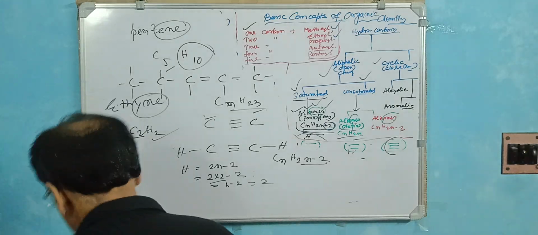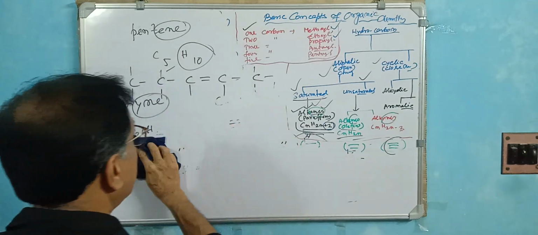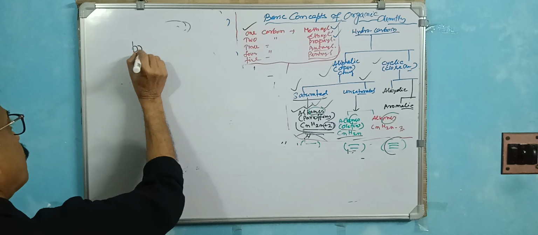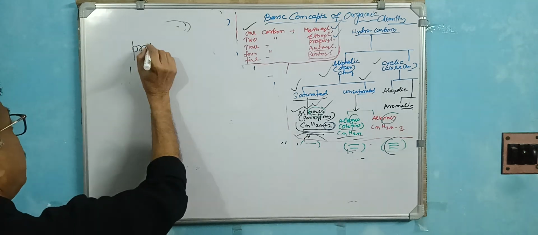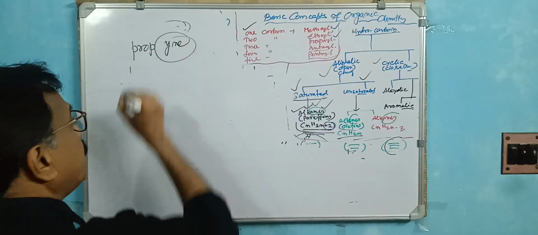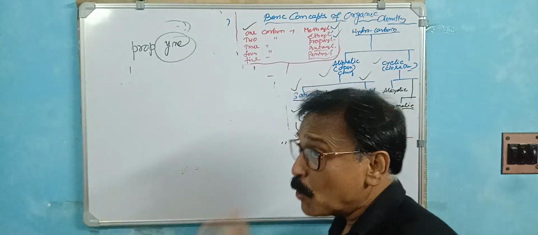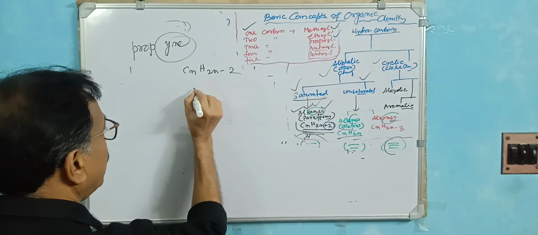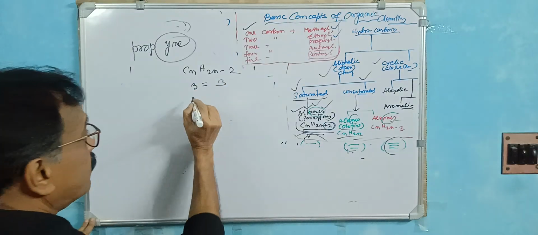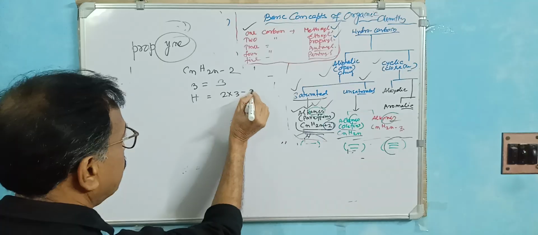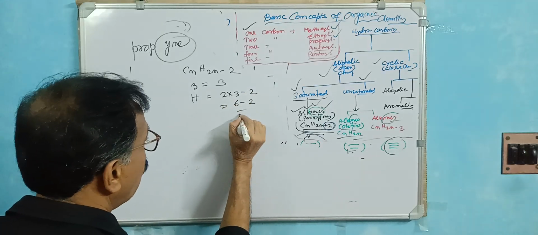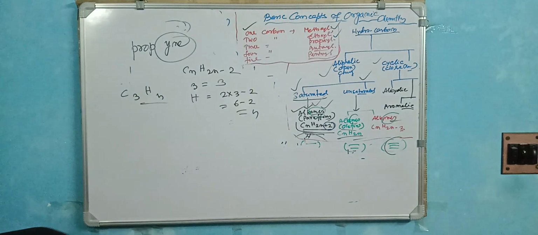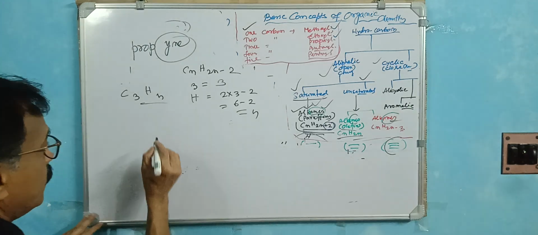Now propyne. Prop means 3. What is the general formula of propyne? The Y-N-E pronunciation is very important. Prop means 3. So the general formula is CnH2n minus 2. N is 3, so the H number is 2 into 3 minus 2, that is 6 minus 2, 4. So the formula is C3H4.